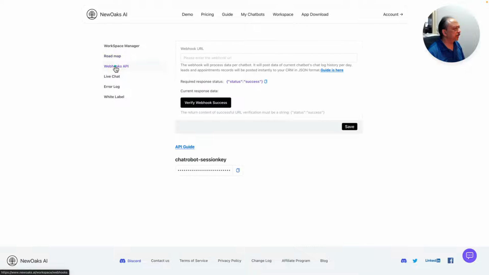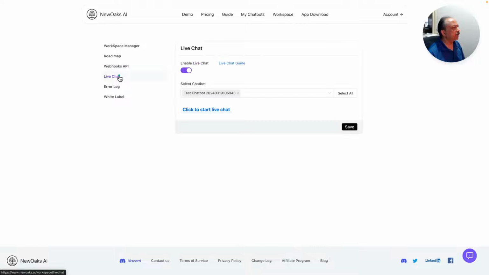And Webhook's API, so you can see that Webhook URL. Then there is a chatbot session key that you will use with the Webhook URL. And for live chat, I have enabled it, and you can select one or more chatbots to have the live chat enabled for.